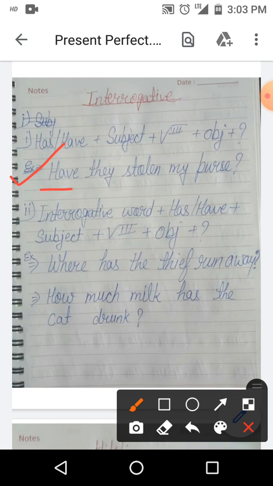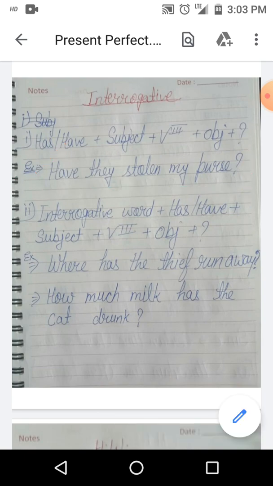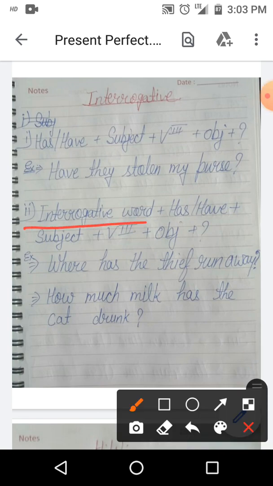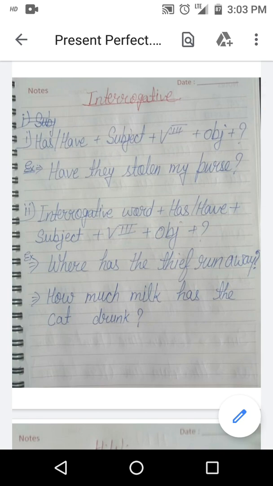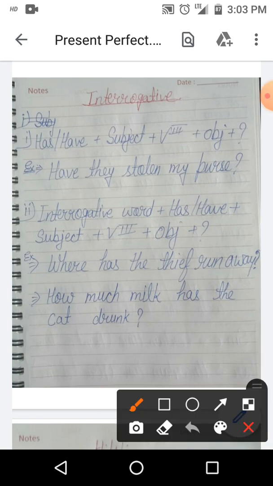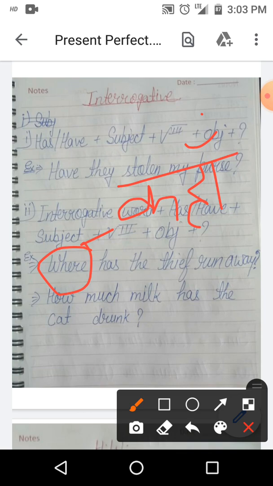Here have, and they is plural, that's why we use have here. Stolen is third form of steal, चुरा लेना, and my purse is object, and at last question mark. Second type of interrogative starts with interrogative word and then helping verb, subject, third form of verb, object, and at last question mark. You can see the example. Where has the thief run away? चोर कहाँ भाग गया है? Where means कहाँ, and it is an interrogative word.